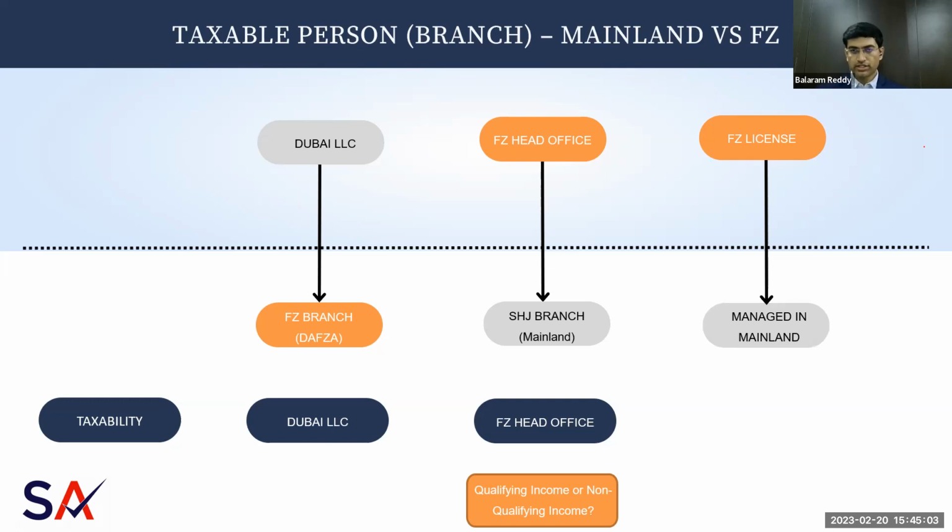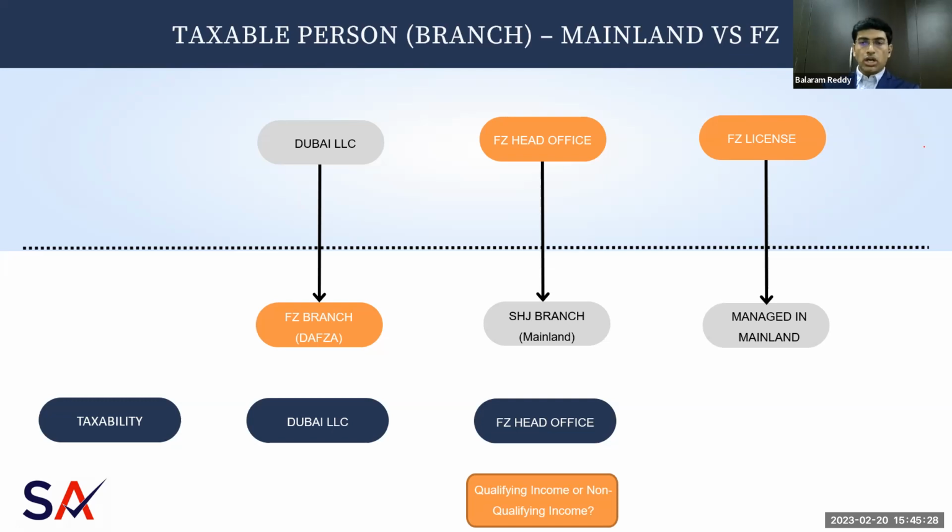Let's say that there is a free zone license, but it is actually managed effectively from mainland. Most of the service-oriented free zone licenses are generally owned by individuals. They only own a license from a free zone, but they actually manage the business from mainland.